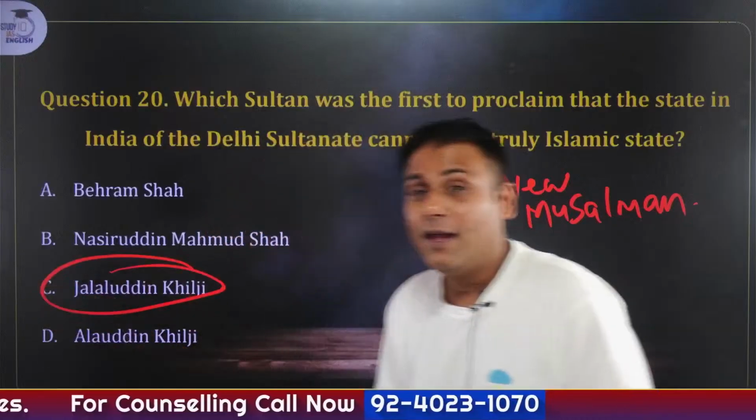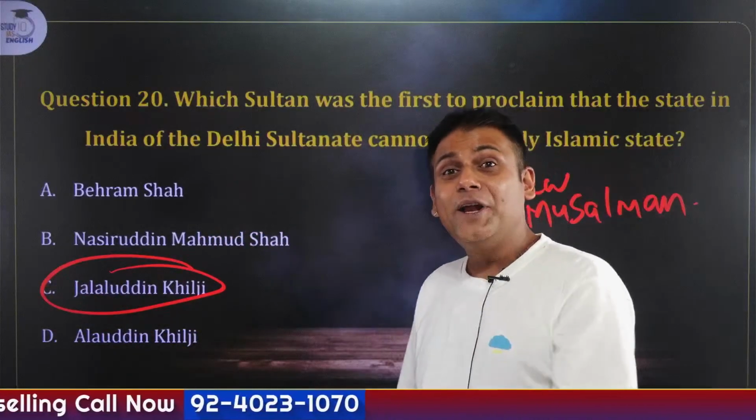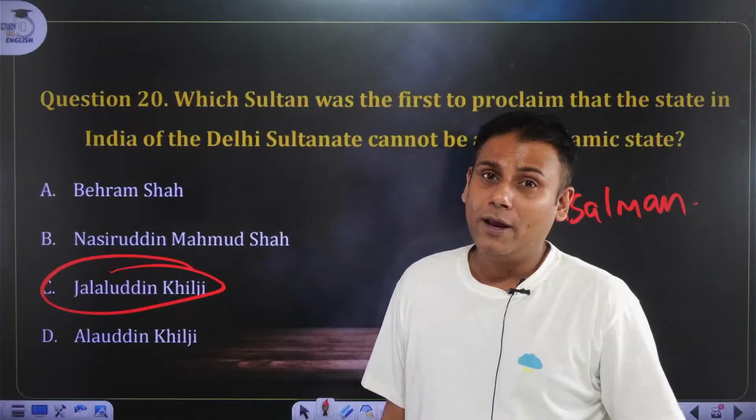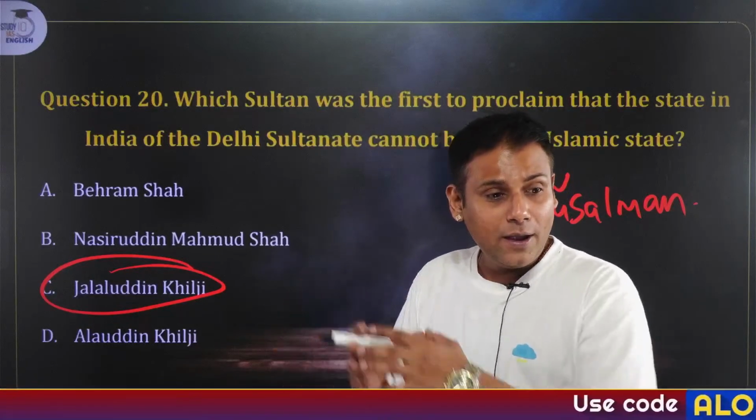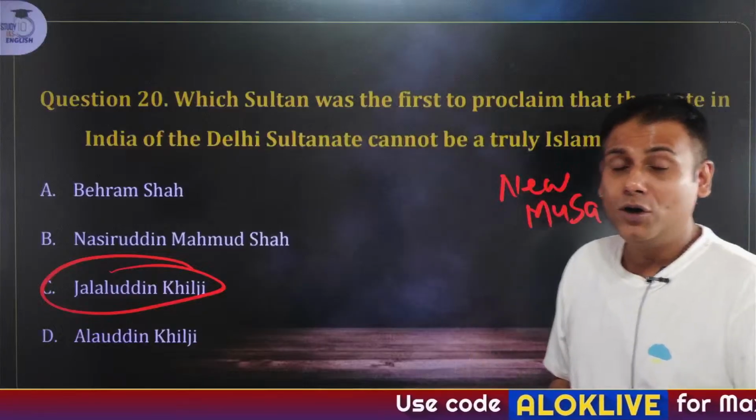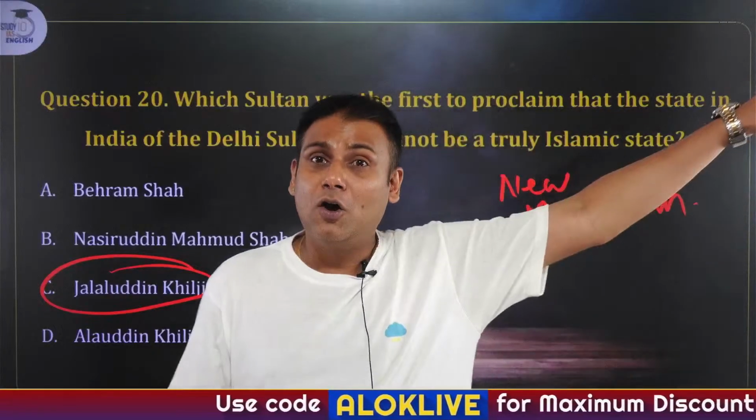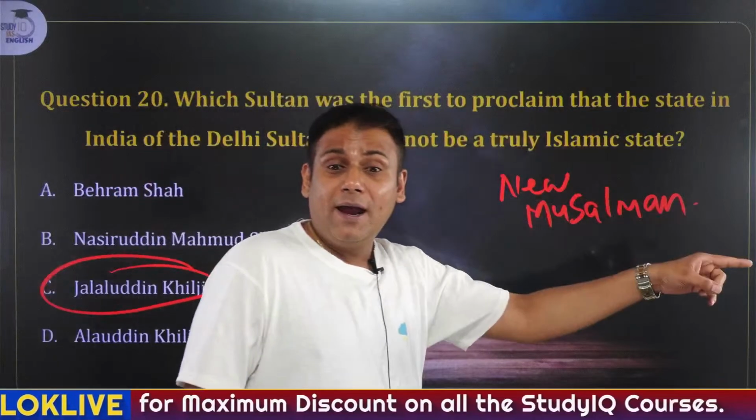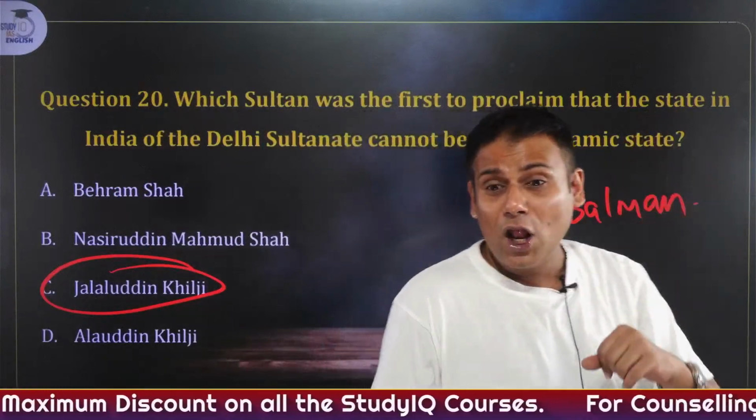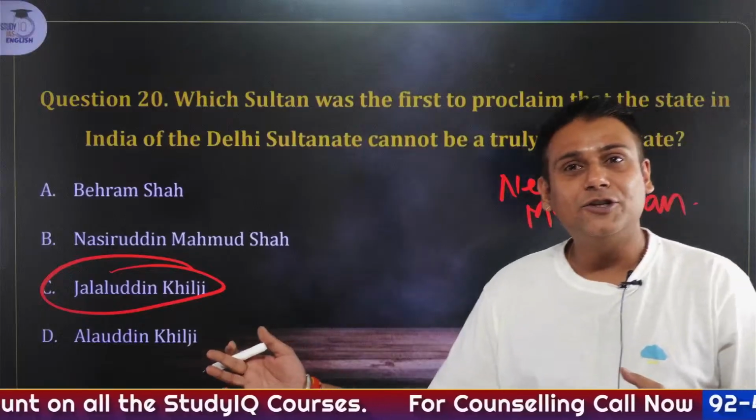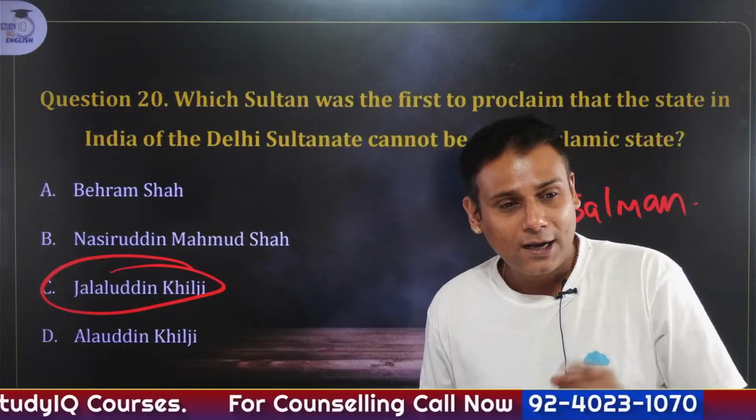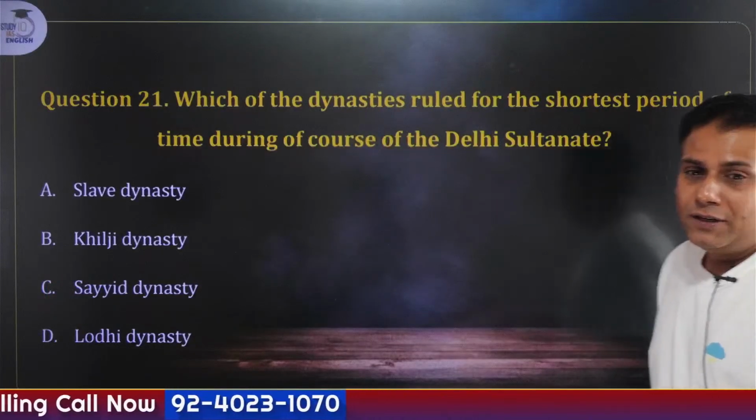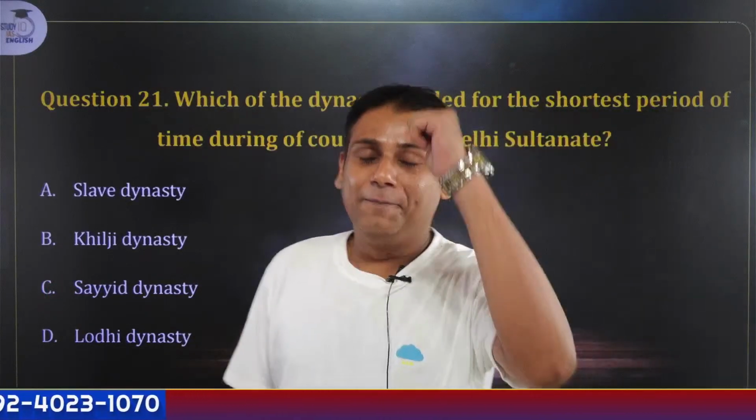Jalaluddin Khilji. I have narrated the entire story in depth and detail: how Alauddin Khilji led an expedition to Devgiri or Daulatabad, how he collected the gold from that region and went back to Kara Manikpur, and how Jalaluddin Khilji was beheaded by his son-in-law Alauddin Khilji. I have explained the entire story to you guys. So the answer here is C, Jalaluddin.